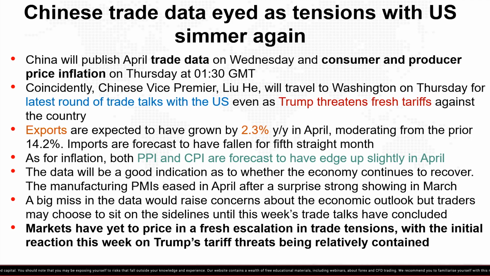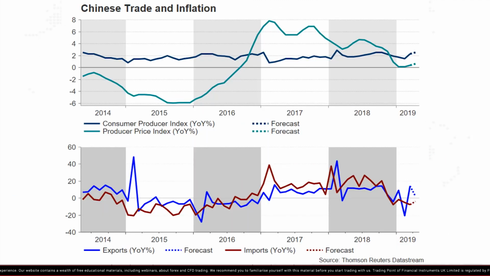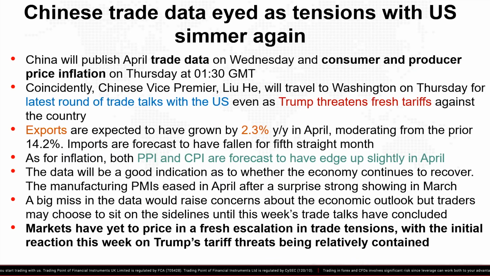Looking at the data now, though, exports are forecast to have grown by 2.3% year on year in April, moderating from the prior 14.2%. Imports are forecast to have declined for the fifth straight month on an annual basis. And as for the producer and consumer price indices, both are forecast to edge up slightly in April. So the data will be a good indication as to whether the economy continues to recover.